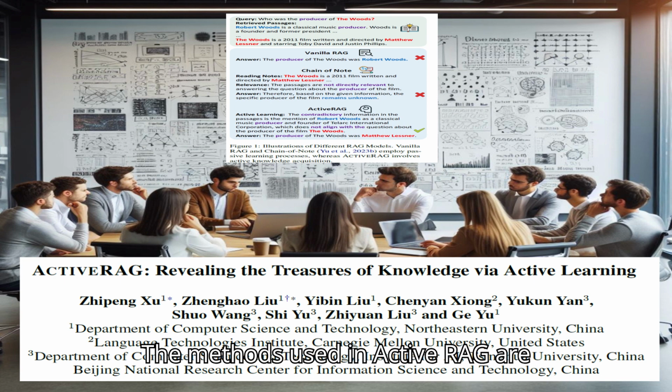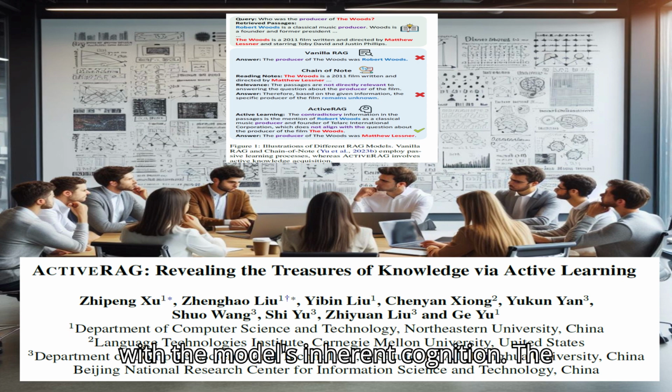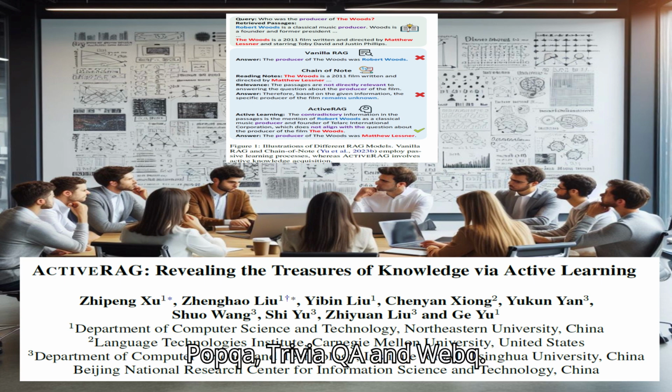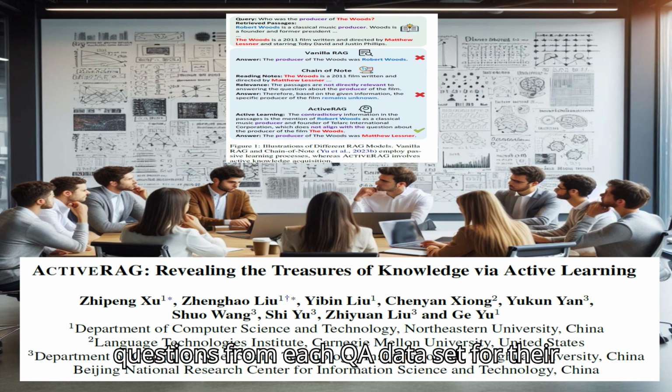The methods used in ACTIVERAG are designed to improve the learning and comprehension capabilities of LLMs by actively constructing knowledge from retrieved passages and integrating it with the model's inherent cognition. The experimental work used to validate the methods in the paper involved several steps. Dataset selection. The authors used 4 datasets for open domain question answering to evaluate the performance of ACTIVERAG. These datasets included natural questions, NQ, PopQA, Trivia QA, and WebQ. They randomly sampled a subset of 500 questions from each QA dataset for their experiments.